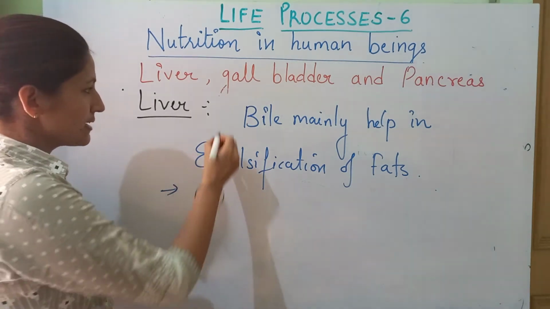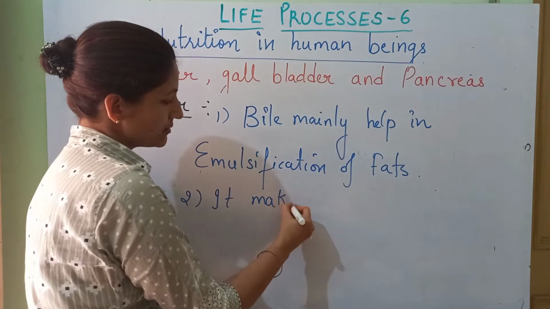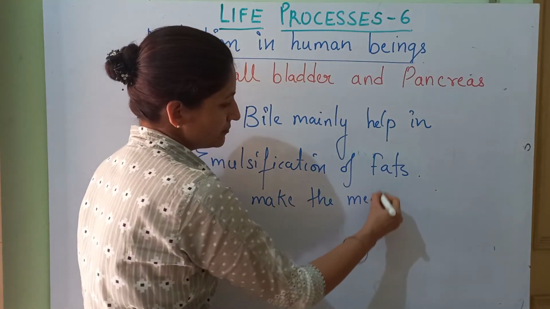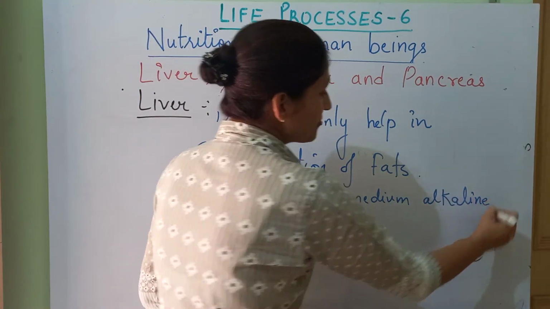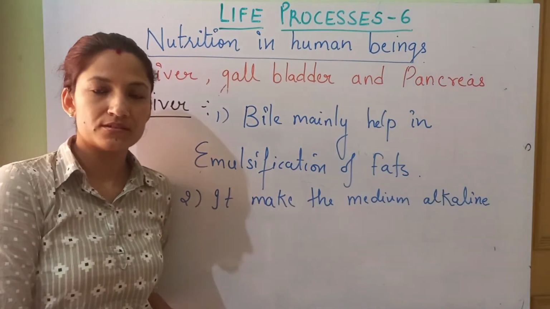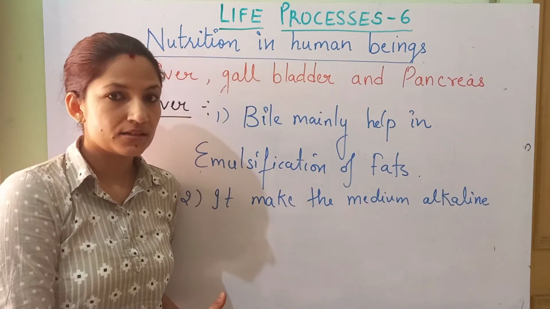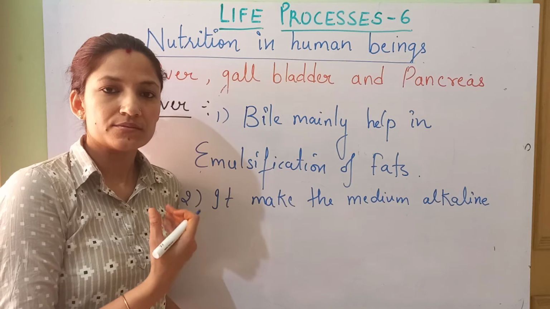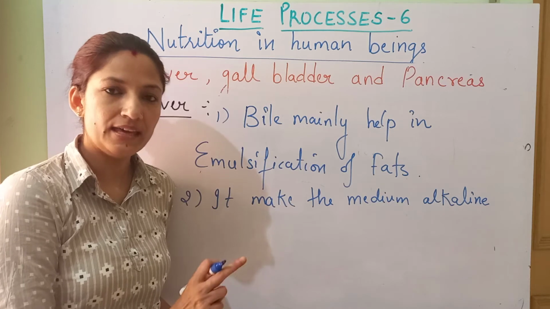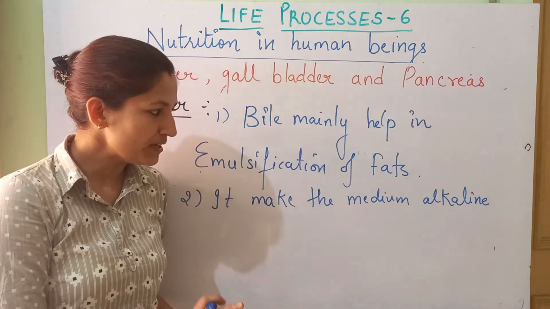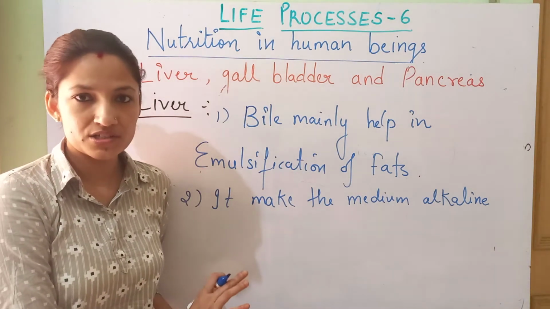We'll talk about this. Secondly, it makes the medium alkaline in the small intestine. The food which is coming in the small intestine is from the stomach, and the pH of the stomach food is acidic. Now over here, the particular enzymes which are going to act, they need the medium alkaline for their functioning. So that medium is created alkaline by the liver. Okay, so these are the two main functions.